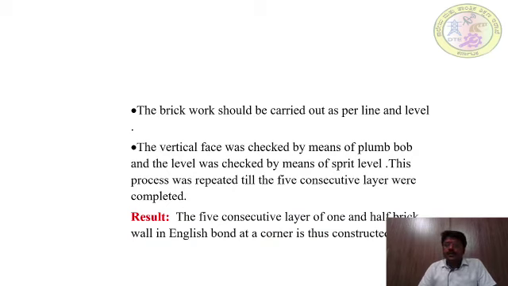The brickwork should be carried out as per line and level, checking the verticality and the sides and corners of the wall using a spirit level. We will check the work as carried out per the line and level. The vertical face was checked by means of a plumb bob and the level was checked by means of a spirit level. This process is repeated till the completion of the entire work.